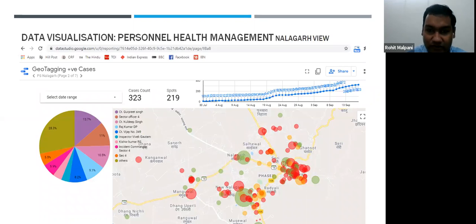We are also able to further analyze how many constables are more exposed in the field, what kind of entries they are doing, how many entries they are doing, and how many times they have gone inside that particular area to tag the patient. And if the percentage for a particular constable is increasing, then we are giving a break of 6-7 days and asking another constable to take over, so that our constables are not exposed fully and they are getting a certain break also.